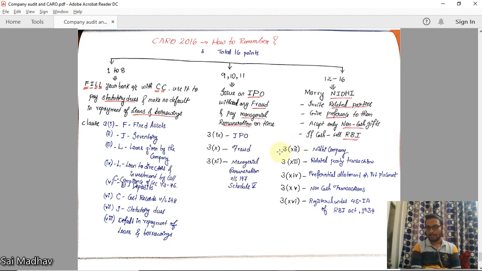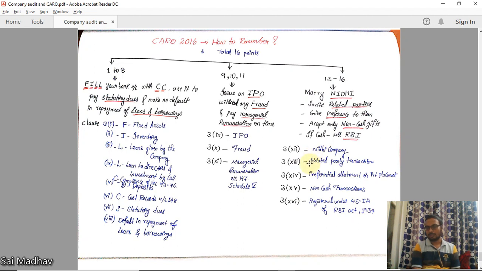Now, 311 is for Nidhi company. What is a Nidhi company? A Nidhi company is a company created to promote the culture of savings. It is nothing but a group of people who are saving the money and accumulating it. Someone who wants to use the money can withdraw and use it. So you have to check here whether all the regulations regarding the Nidhi Companies Act and Nidhi Companies rules are being followed or not.